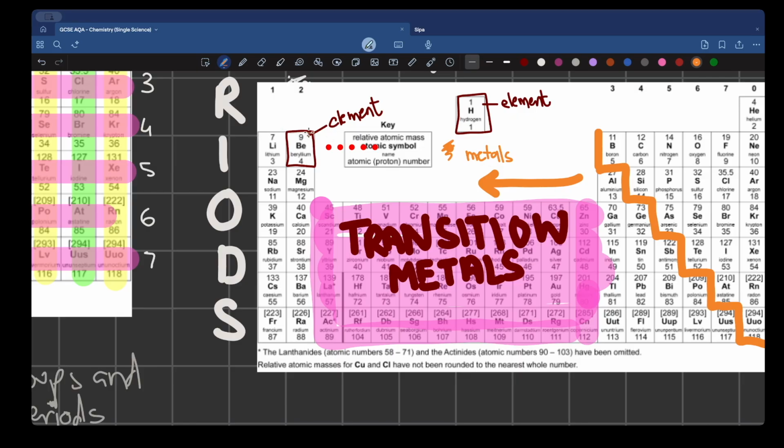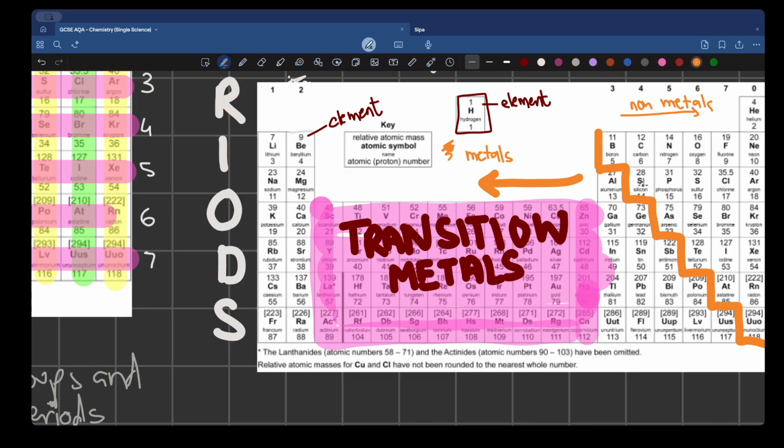We're just talking about everything that's outside of the transition metals. So I'm talking about these two groups, and I'm talking about these areas, these parts. All of these are basically your metals. Okay, and everything that is towards the right of these stairs, they are your non-metals.